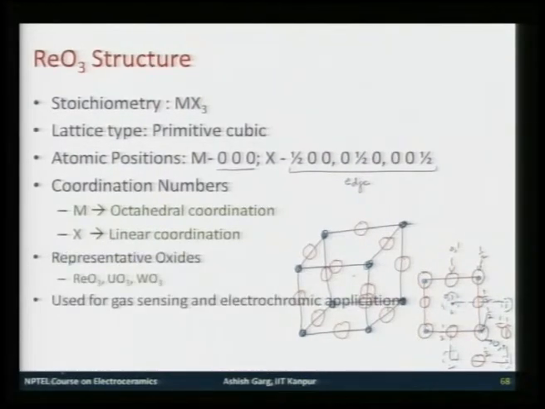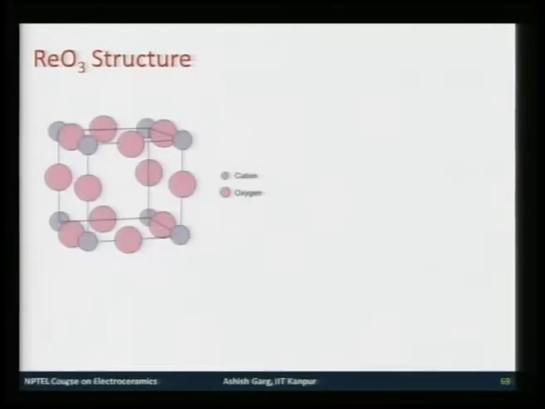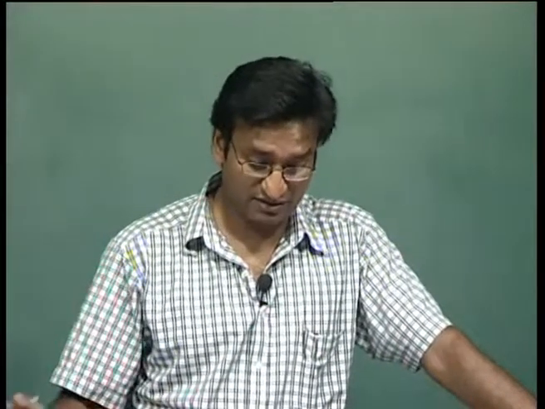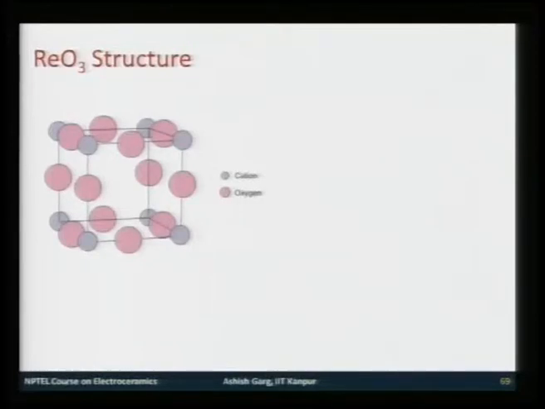The materials which follow this structure are materials like rhenium oxide. Rhenium oxide is the parent compound, that is why it is known as the rhenium oxide structure, and other oxides like uranium oxide and tungsten oxide follow it. Tungsten oxide is a very useful material, it is used for electrochromic applications and also for gas sensing applications. So, this is what the structure looks like, in the form in which I have given you the atomic positions.